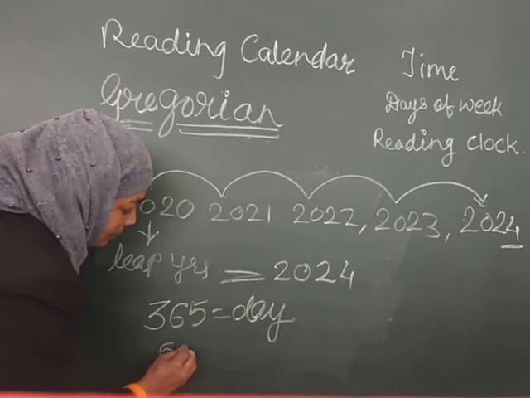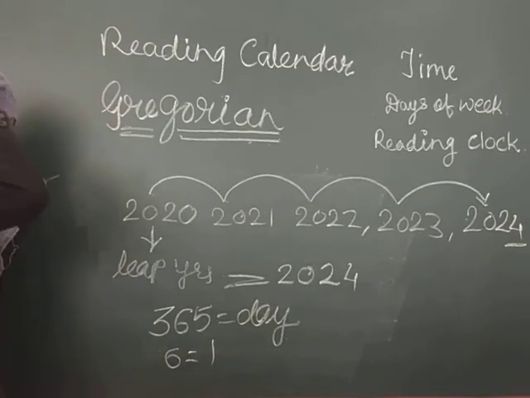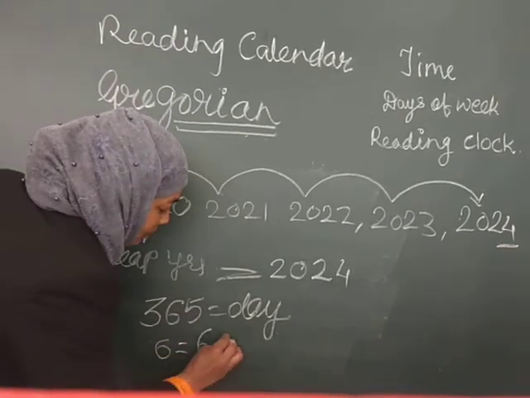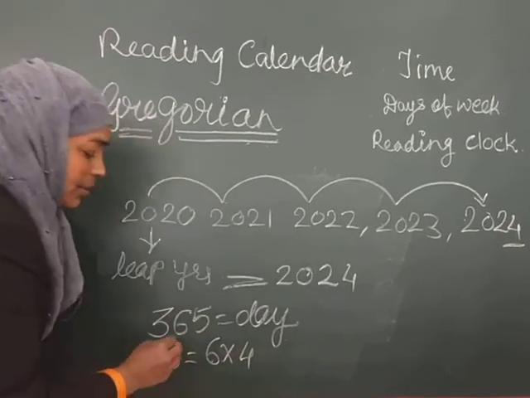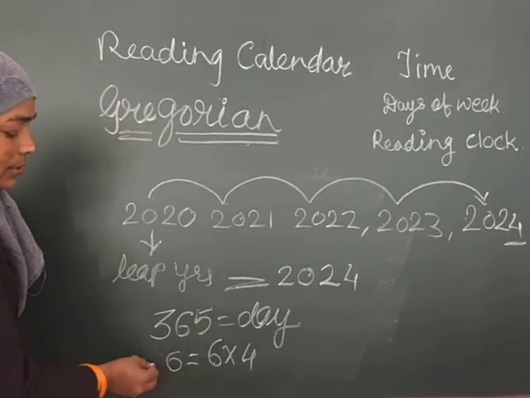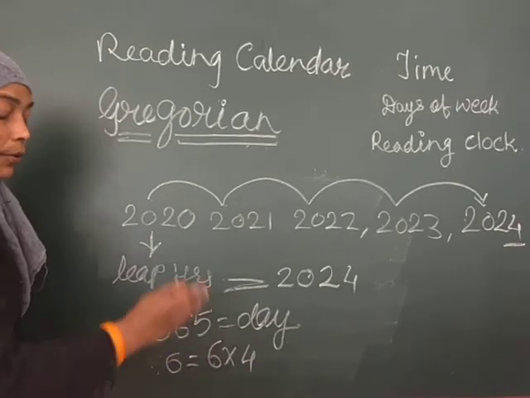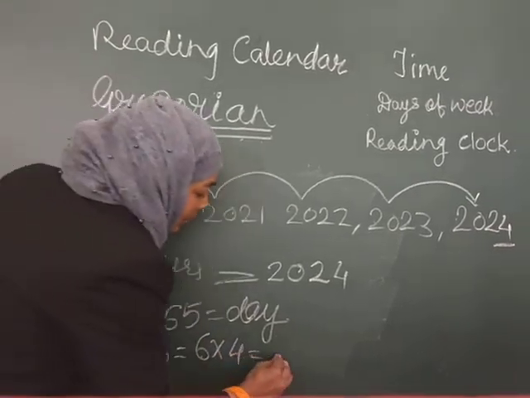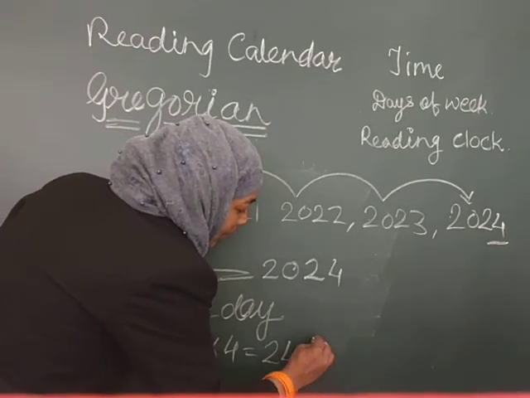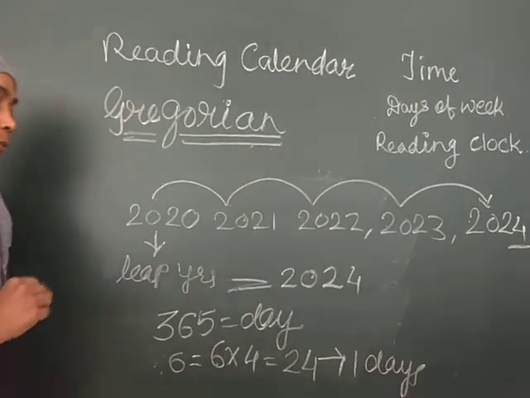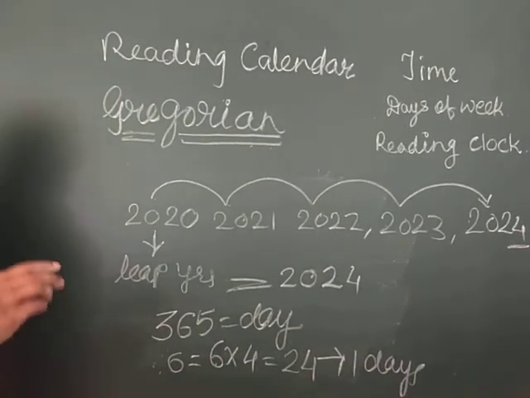So 6 multiplied by 4: in each year 6 hours are added. So in 4 years, 6 fours are 24. Like this, one day is added after every 4 years.